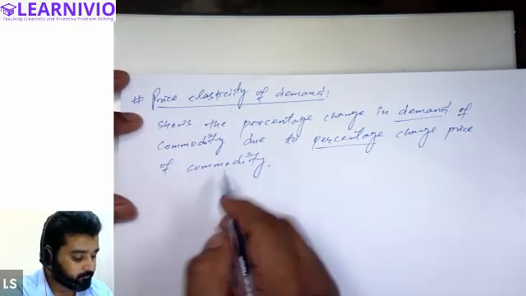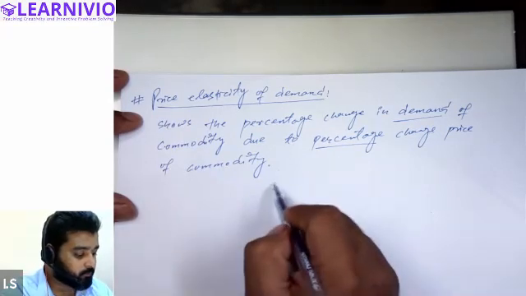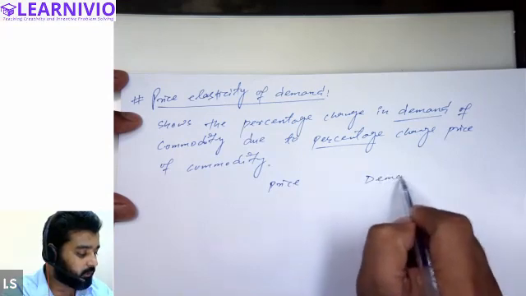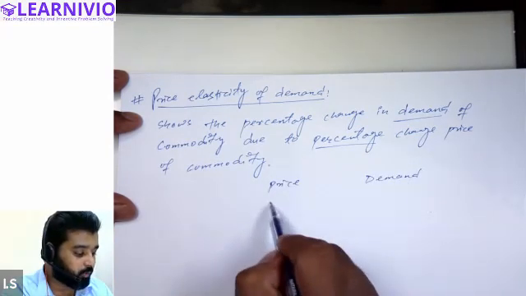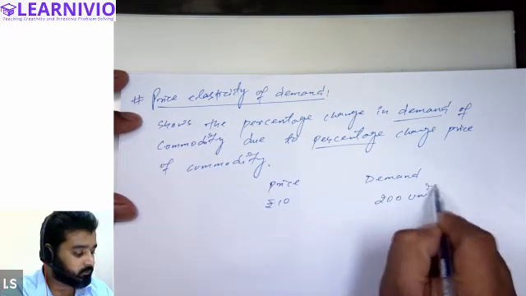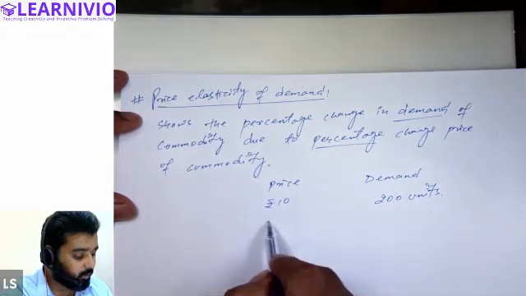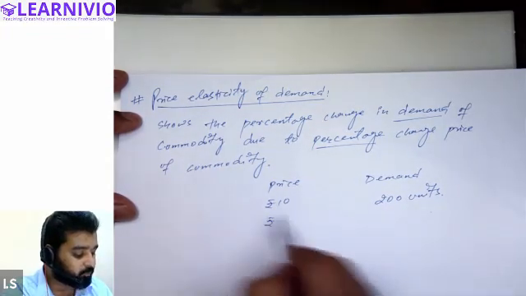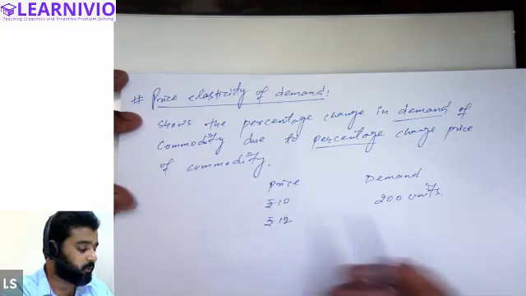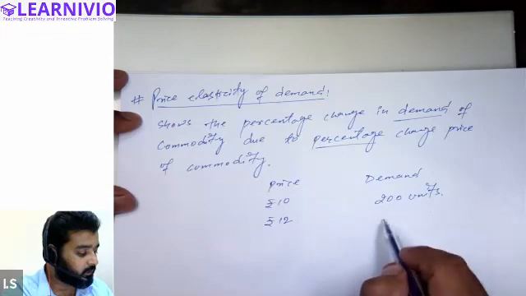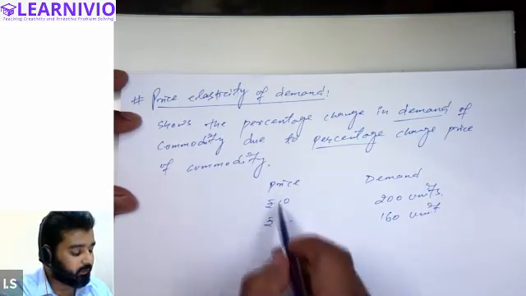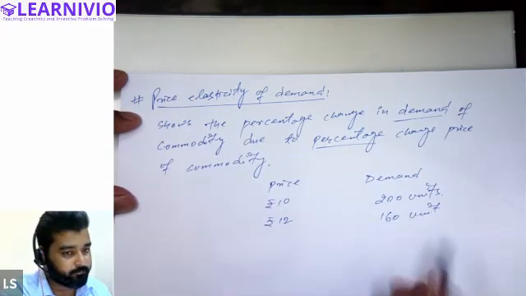For example, suppose this is price of the commodity and this is demand of the commodity. Let's say price of the commodity is rupees 10 and quantity at this price is 200 units. All right. Now suppose price of the commodity increases by 20%, that is, it rises to 12 rupees per unit, and demand of the commodity declines to 160 units. So it is obvious that when price of the commodity increases, demand of the commodity will decline.